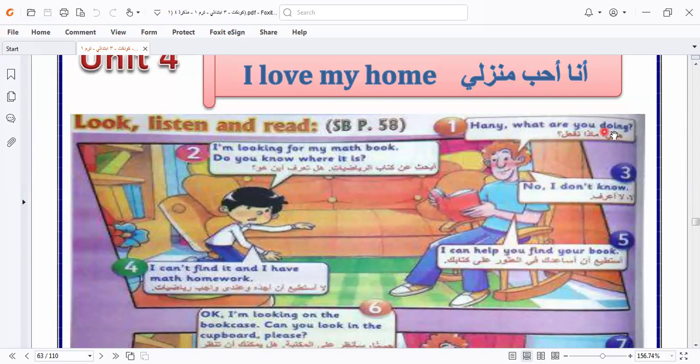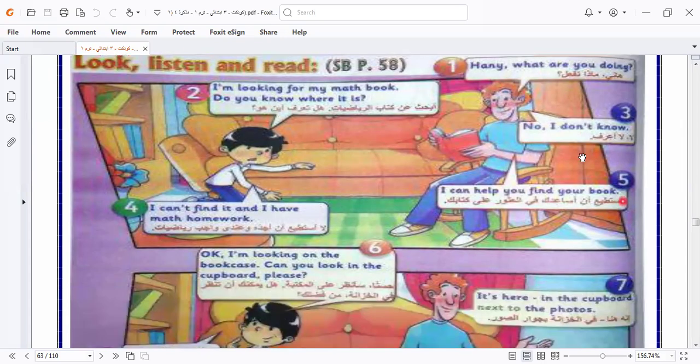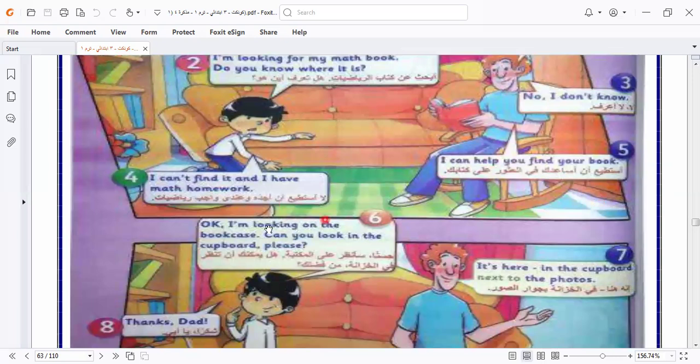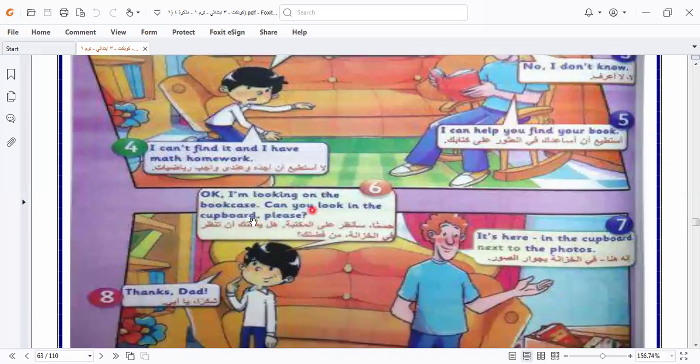So I want to ask about doing. What are you doing? What are the things that you do? The answer will be, I'm looking for my math book. Do you know where it is? So here, Hani is searching for his math book. No, I don't know. I don't know. I can't find it. I have math homework. I can help you find your book. Okay, I'm looking on the bookcase.